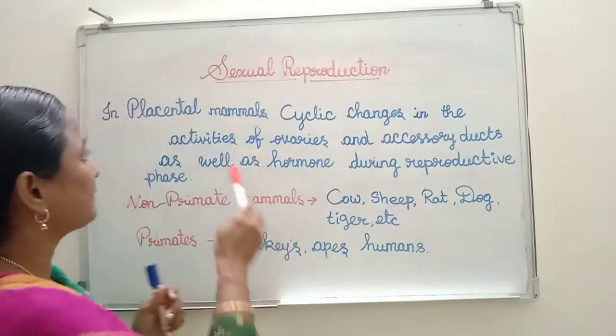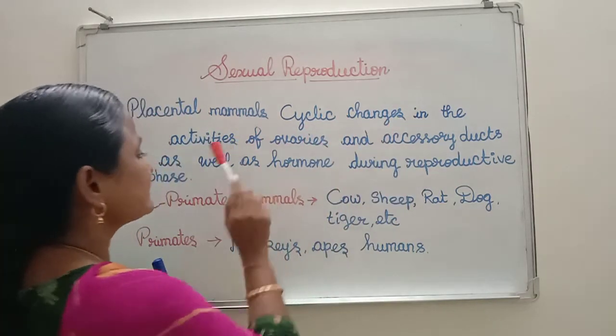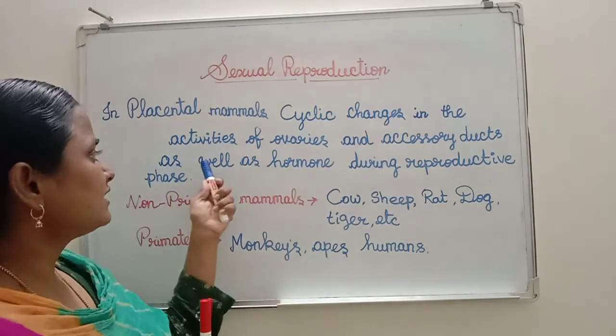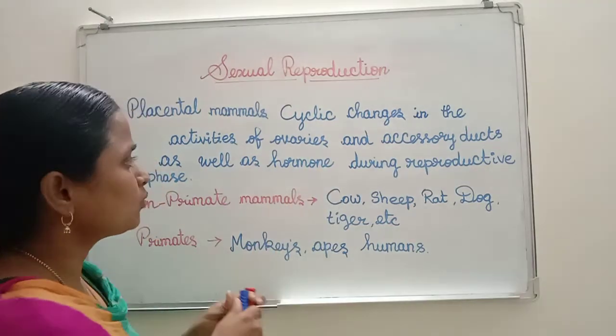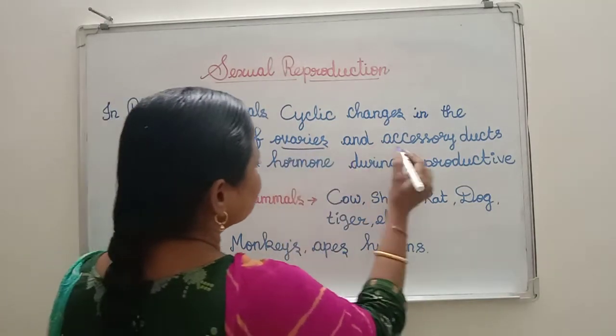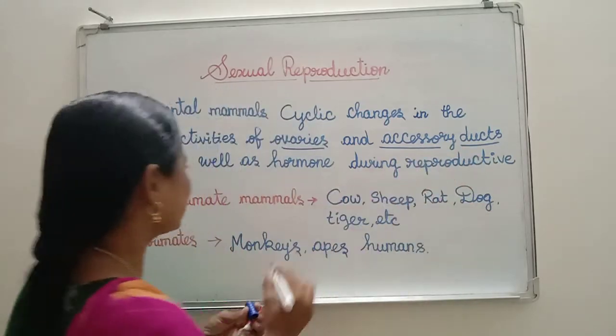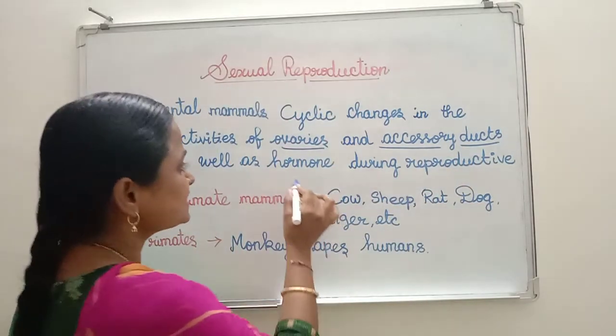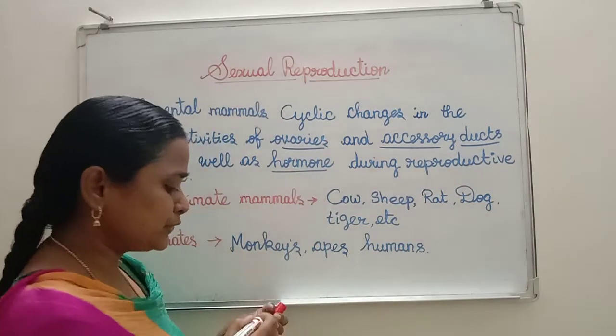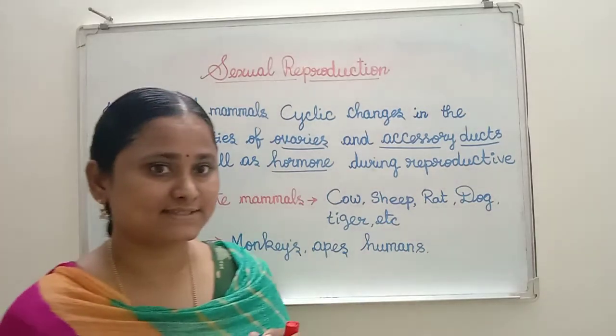In placental mammals, there are cyclic changes in the activities of the ovaries and accessory ducts as well as hormones during the reproductive phase.